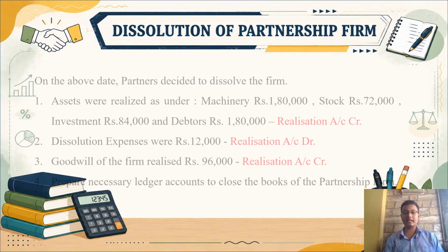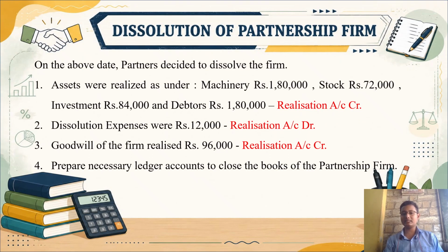They have also given us the adjustments. Assets realized, in short, means that they are sold. So machinery was sold for 1 lakh 80. Here you should note that regardless of the amount given in the balance sheet, you have to consider this amount as the selling amount. Profit and loss we should ignore. Stock, investment amount and debtors amount they have given. So we have posted the original asset entry on the debit side of the realization account, and the selling entries, that is realized entries, will go on the credit side.